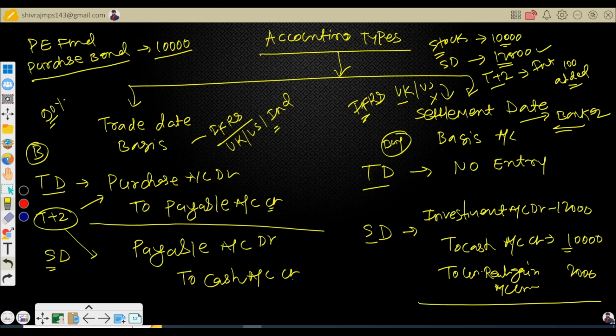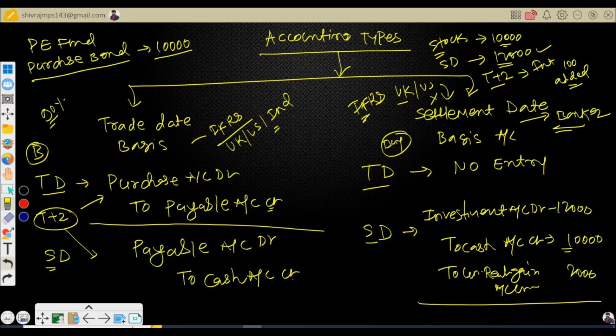So this is how you can apply the logic: which institutions apply the settlement date and which apply the trade date. But let me tell you the secret. As I said, if the bank is doing accounting for itself, then the bank will follow the trade date. But if the bank is doing accounting for the client, let's say depositors or lenders or any other counterparties, then the bank will do the accounting on a settlement date basis only.